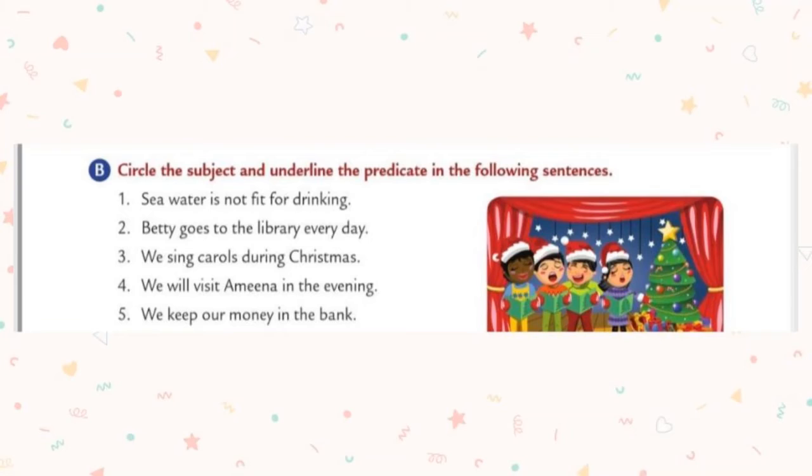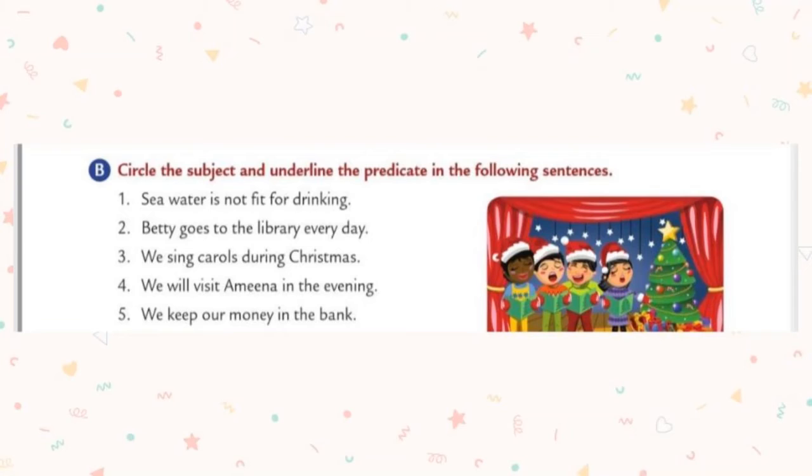And the next one is we sing carols during Christmas. So which is the subject in the third sentence? Already I said that you should keep one thing in your mind. Subject will be noun or pronoun. So we is the subject. So circle the word we.